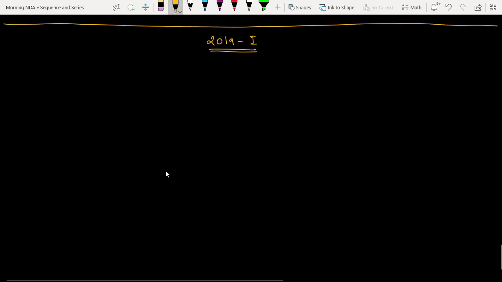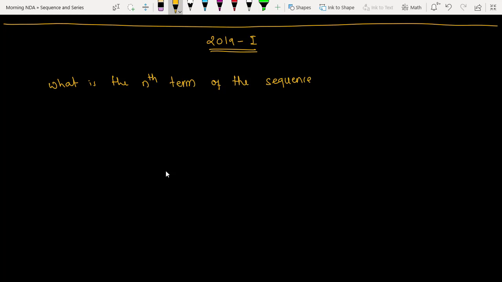What is the nth term of the sequence 25 comma minus 125 comma 625 comma minus 3125 comma dot dot dot, and your options are like this: Option A, minus 5 raised to power 2n minus 1.